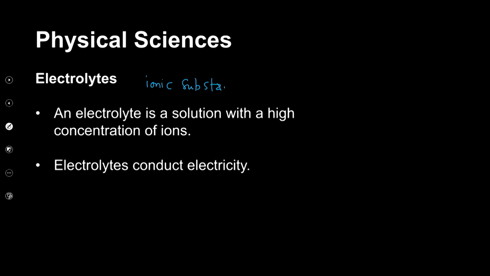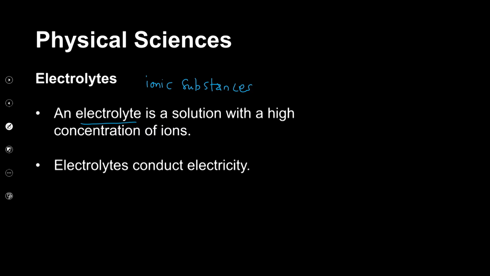Now, what's so special about these substances is that it has a lot to do with the property of electrical conductivity. In essence, an electrolyte is a solution with a high concentration of ions. So it's an ionic solution that conducts electricity.